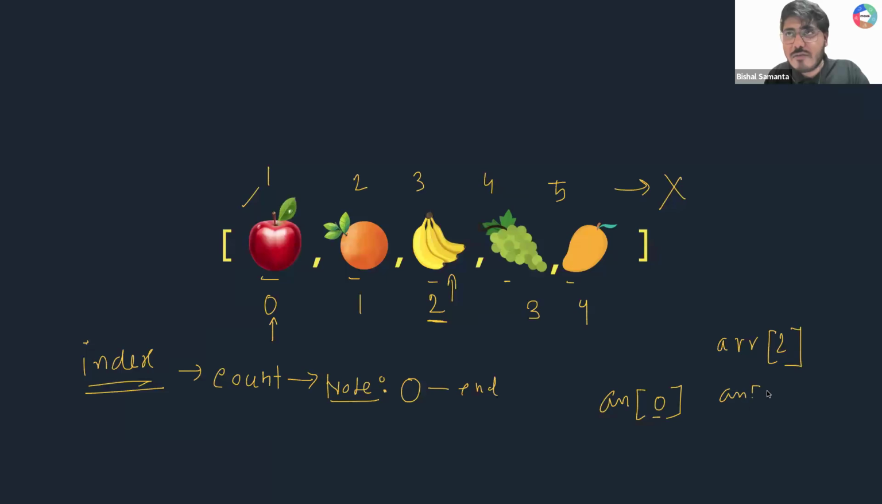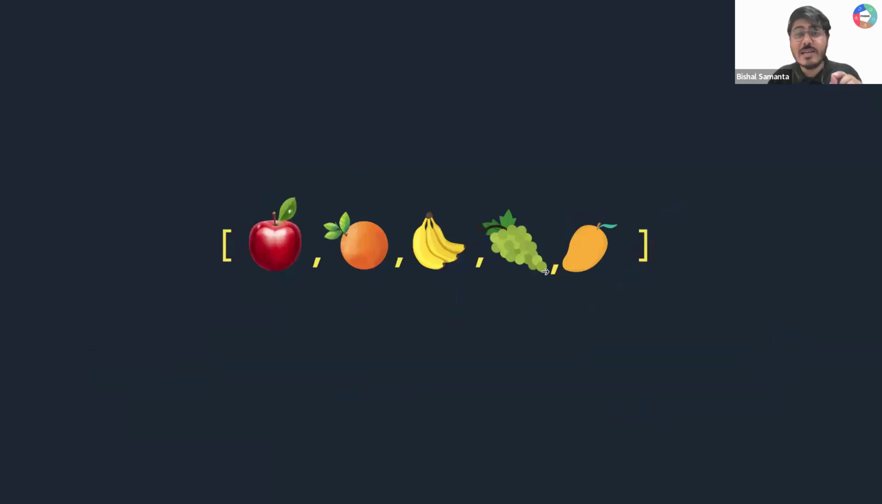If I write array of 4, what am I supposed to get? Array of 4 is supposed to give me 0, 1, 2, 3, 4. What is the element present here? So element mango is present here. This is how, using indexing, you can get a single element, guys.